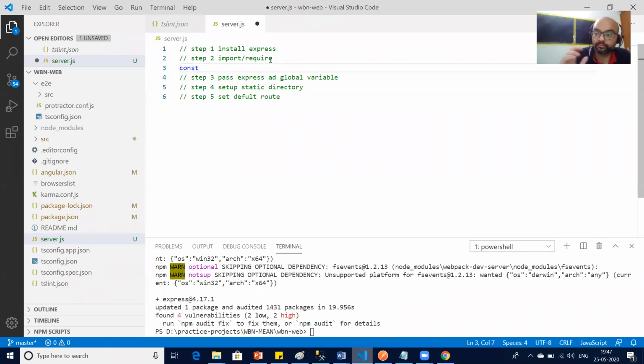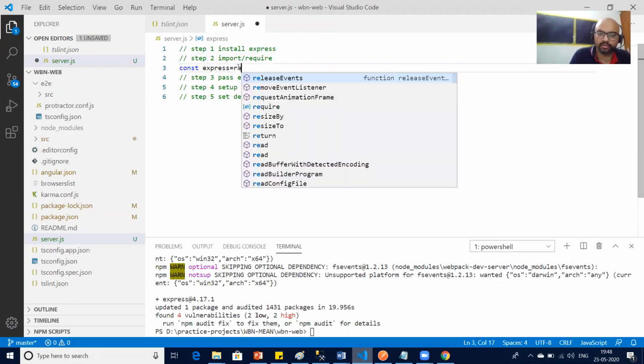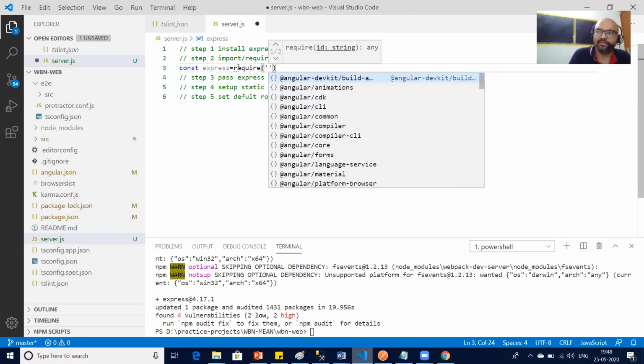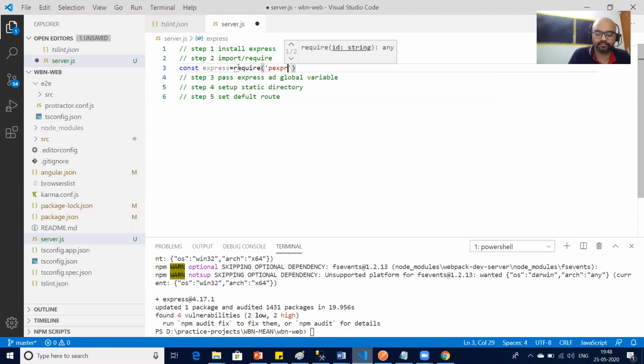Now, I say const, I'm creating a constant variable, say express, equals to require. I require my Express package which I have installed. Correct? First thing.